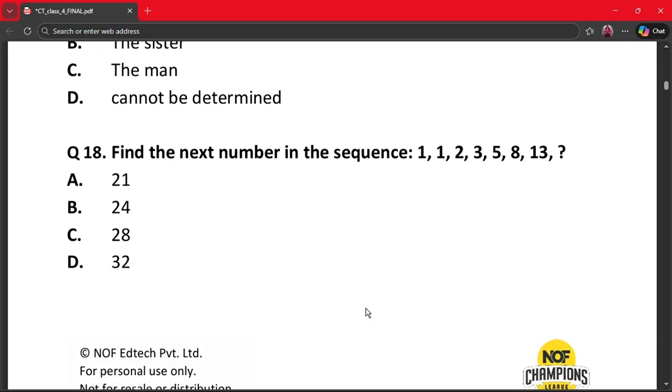The next question is question number 18. Find the next number in the sequence. 1, 1, 2, 3, 5, 8, 13. What will come next? So this is a Fibonacci sequence. Each number is equal to the sum of the previous 2. So 1 plus 1 is 2, 1 plus 2 is 3, 2 plus 3 is 5. So what we have to do here? 8 plus 13. So what is 13 plus 8? It's 21. So the correct answer is option A.